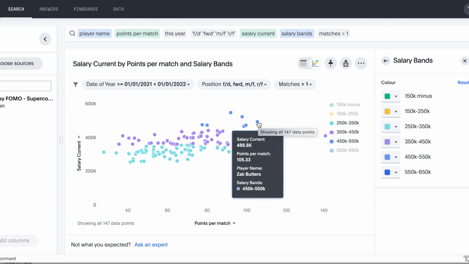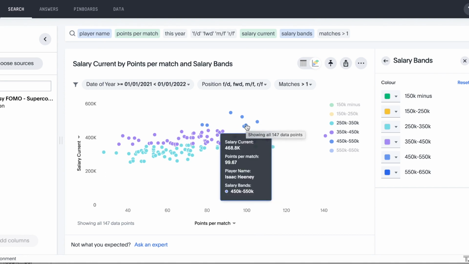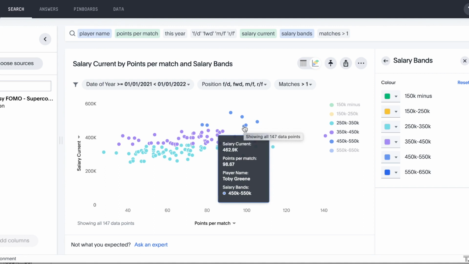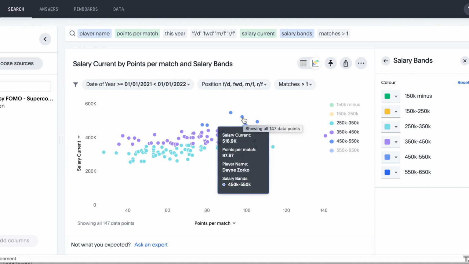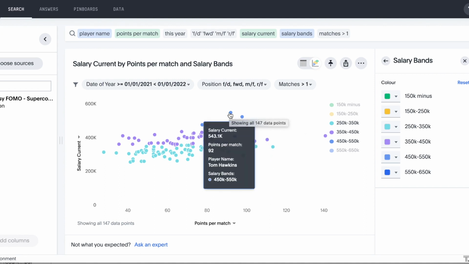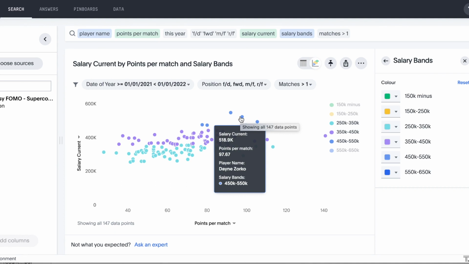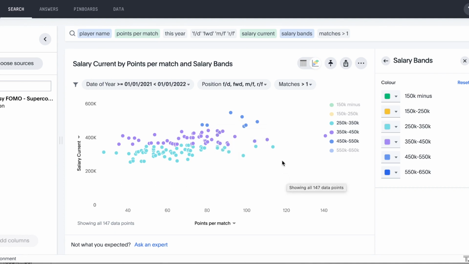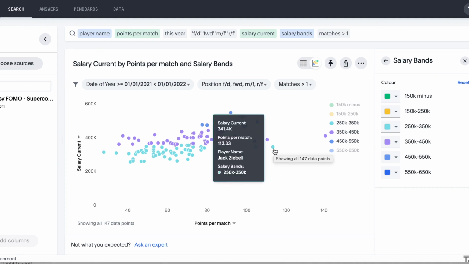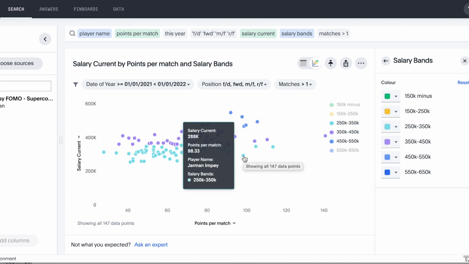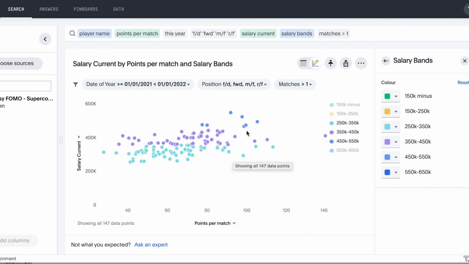So we see here we've got Zach Butters at nearly 500k, Isaac Heaney, similar price, Toby Green, Dane Zorko, and Tom Hawkins, who is very highly priced at the mid 500s, but at the moment are only going at just under 90. So again, this is where we can start looking at the Jack Zeebles of the world and Jarman Impeys, $200,000 cheaper than these premium price players in the forward line.